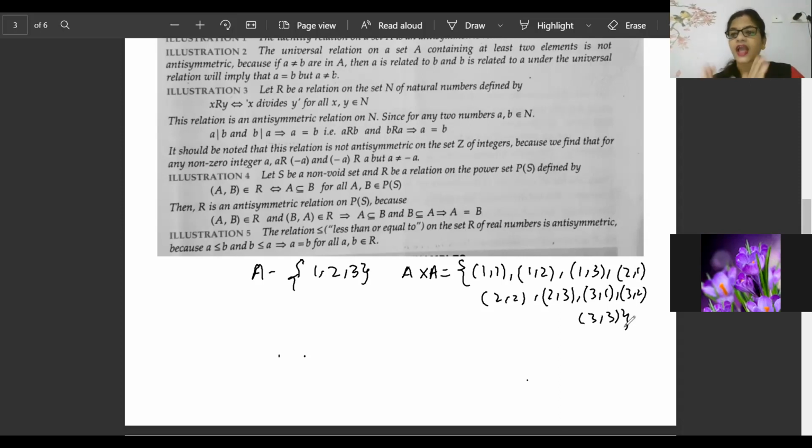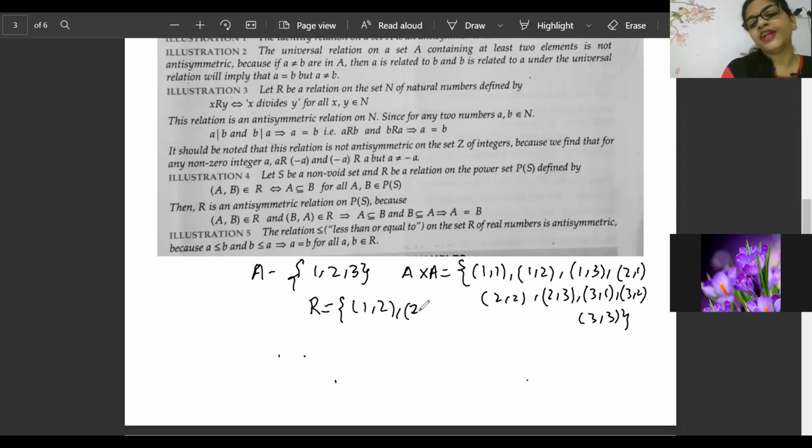But beta, these many, 9 elements, are there. But in the relation, how many elements have they given? In the relation, they have given only 2 elements. Now beta, they are telling us to prove it is symmetric also, transitive also, reflexive also. So out of 9, only 2 have been taken. Now it is 100% not reflexive. Why? Because for reflexive, it is telling me and myself. So (1, 1), (2, 2) and (3, 3) are missing. So that's why it is not reflexive.